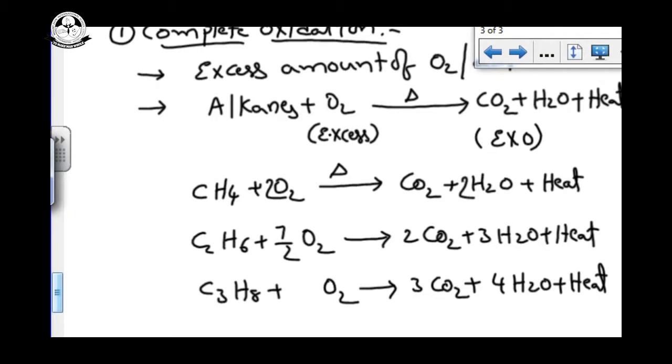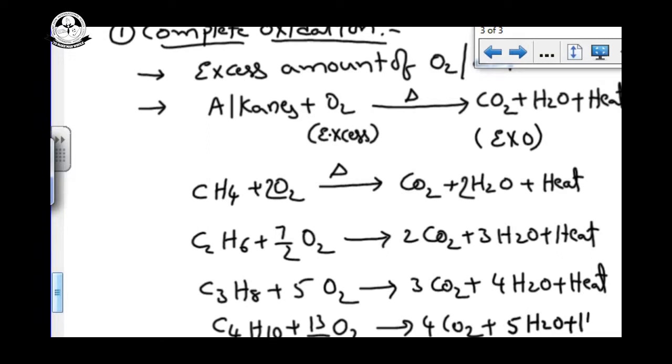Now we can balance. This is 5 moles of oxygen. C4H10, adding the oxygen, we can get 4 moles of CO2 plus 5 moles of water and liberate a large amount of heat.